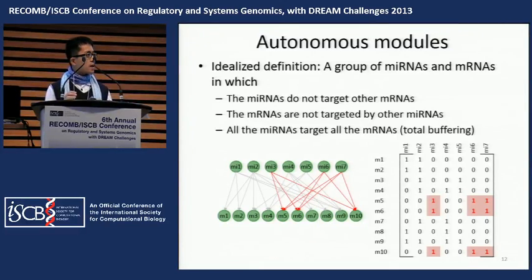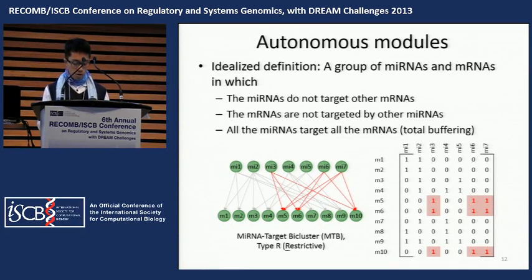Here, this is an ideal case we are looking for. The group of microRNAs targets every member in the group of messenger RNAs, and the groups of targets are consistent among both messenger RNAs and microRNAs. This is a good result, a very clear signature showing the existence of microRNA targeting effects. We call this kind of module a microRNA-target bicluster, or in its restrictive type, the type R MTB.